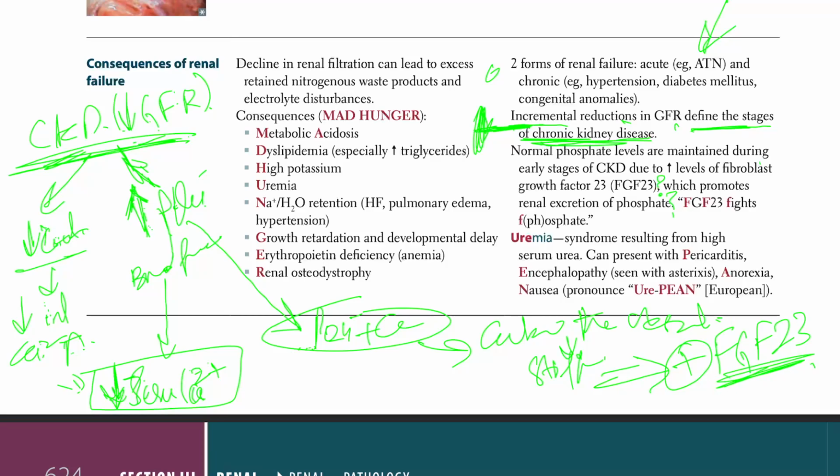That fibroblast growth factor 23 would cause the excretion of phosphate. Okay, so that's one thing.